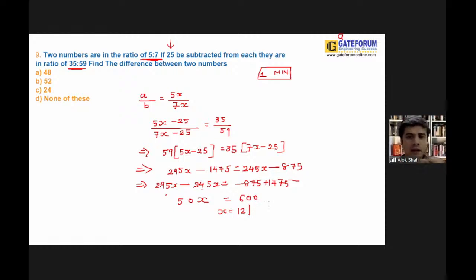Right. And then you need to find the difference between two numbers. The first number is 7x, the second number is 5x. The difference is 7x minus 5x, that is 2x, that is 2 into 12, and that gives your answer as 24.